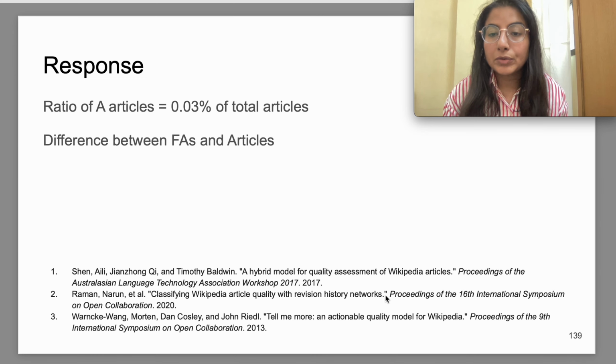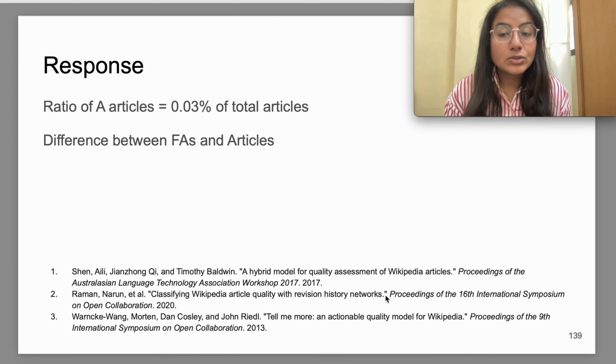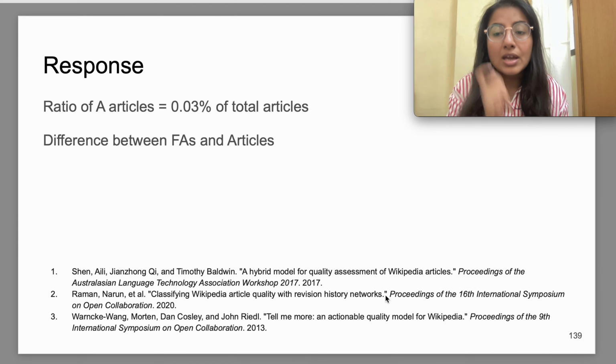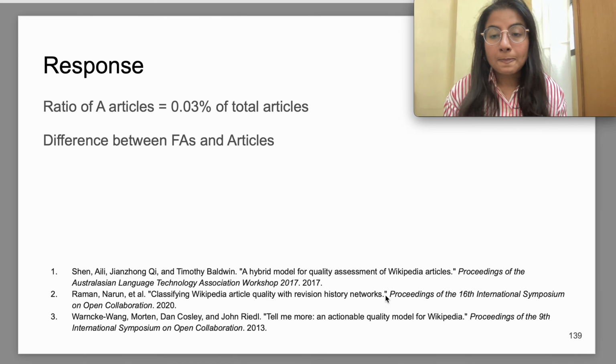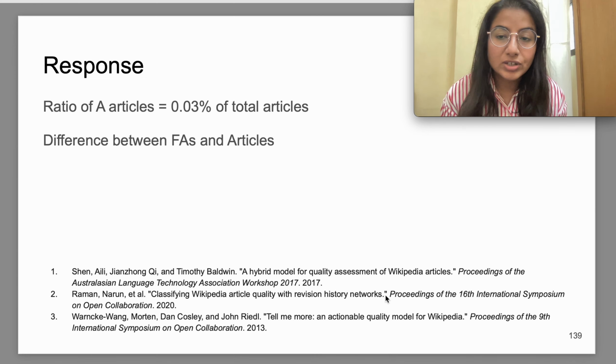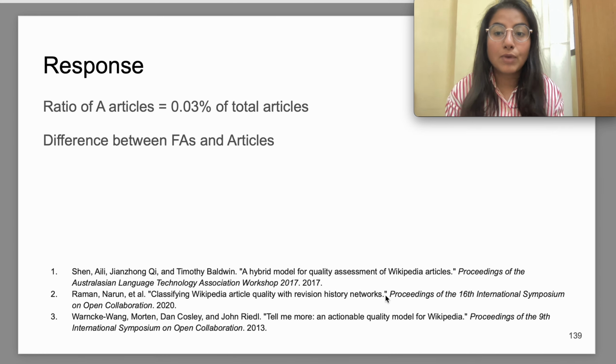We would like to inform the reviewer in this regard that the ratio of A category articles in Wikipedia is very low. It is like 0.03% of the total articles. But yes, that doesn't seem to be a valid reason for not including A category articles in the dataset. But we would also like to clarify that the difference between featured articles and A category articles is very, very minor. Only copy editing of A articles leads to featured articles. It has been mentioned in the Wikipedia pages by the MediaWiki Foundation.